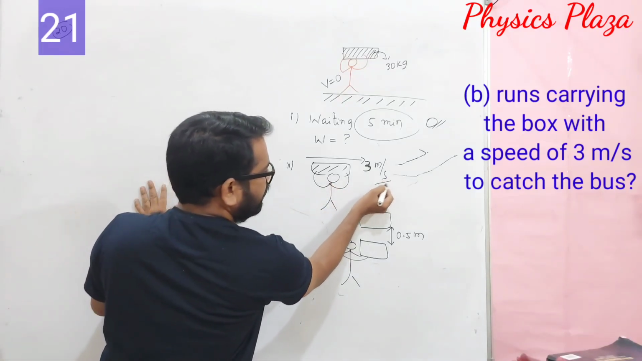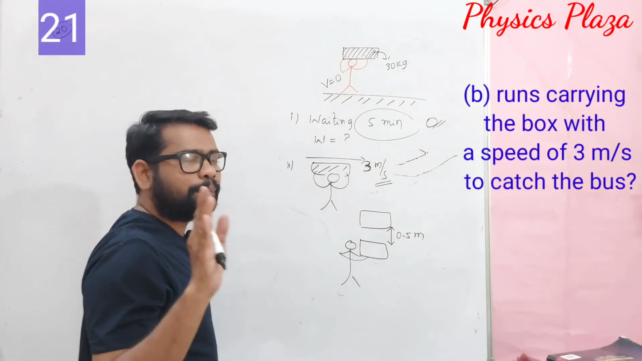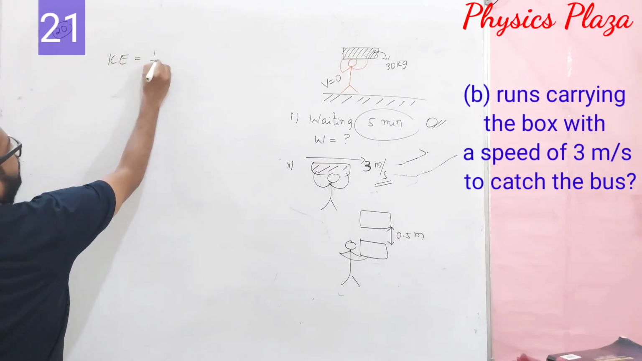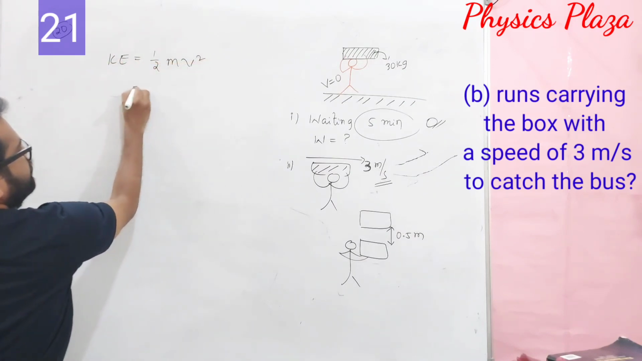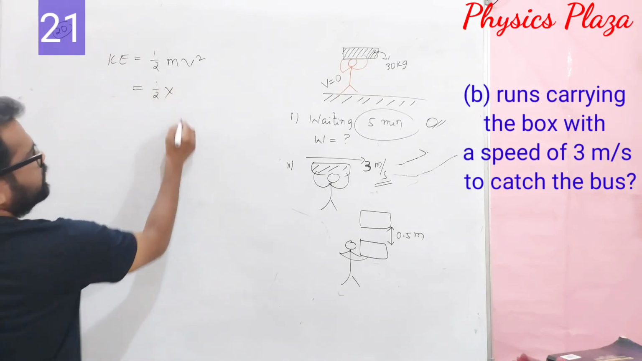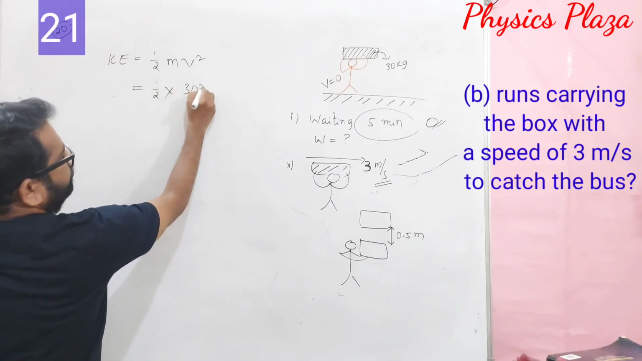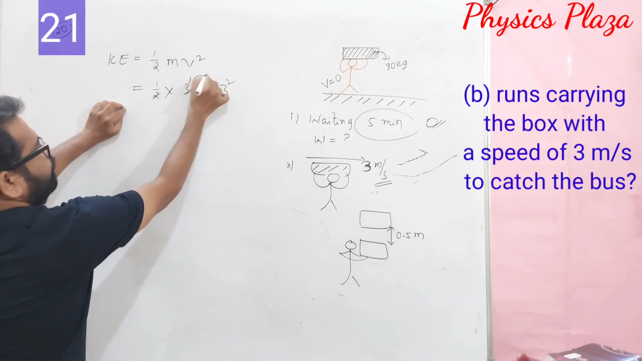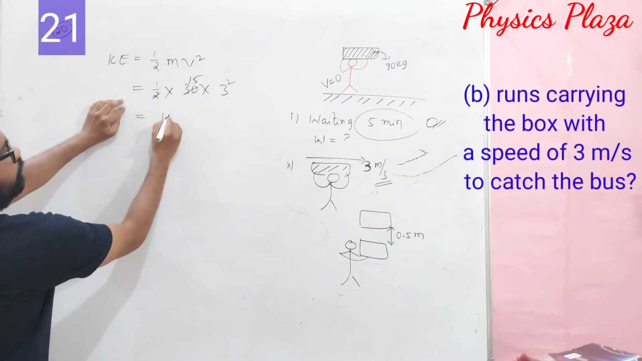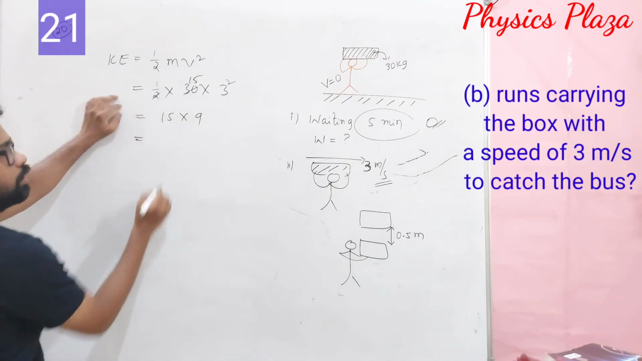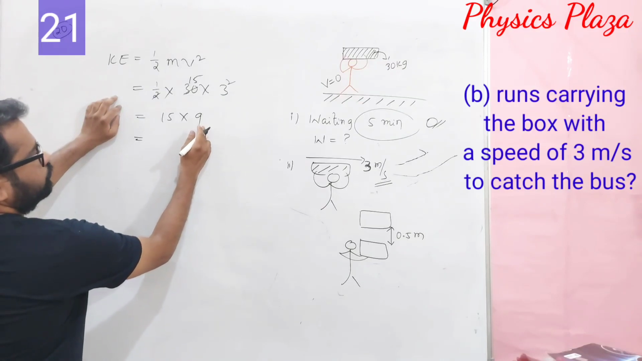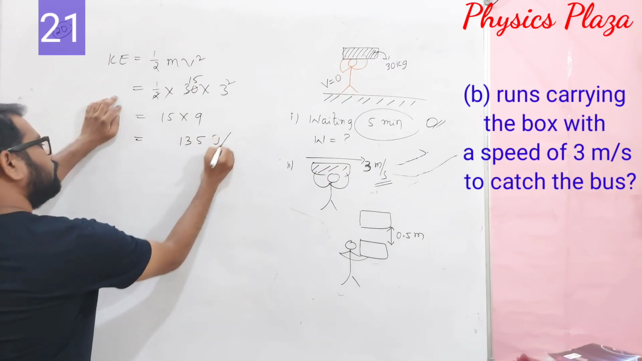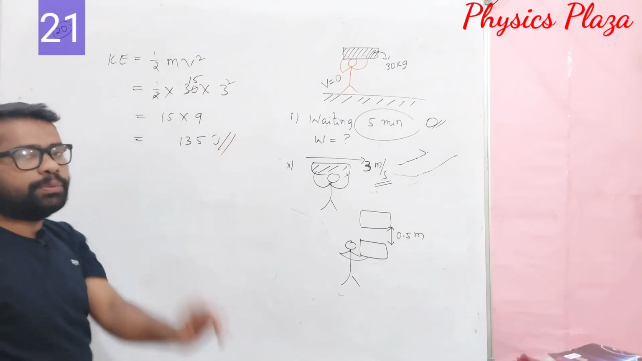As the person has a certain velocity, the body definitely has kinetic energy. Kinetic energy is equal to half mv square. So it is half into the mass, which is 30, and the velocity is 3 square. Two ones are 2, so 15 into 9. 15 into 9 is 135. So this is 135 joules of energy he must spend.